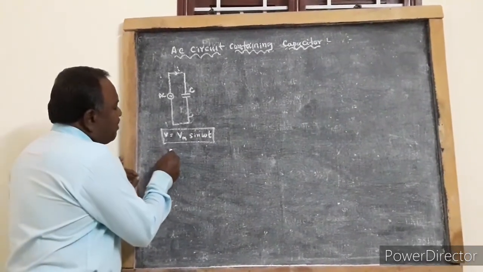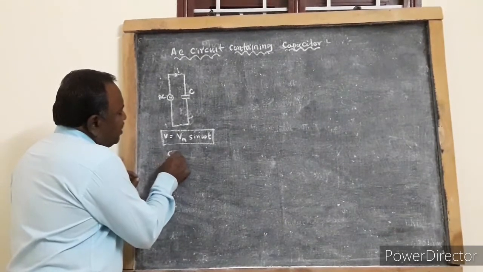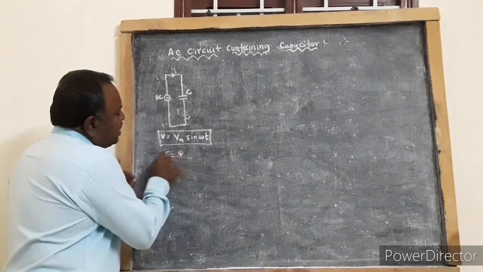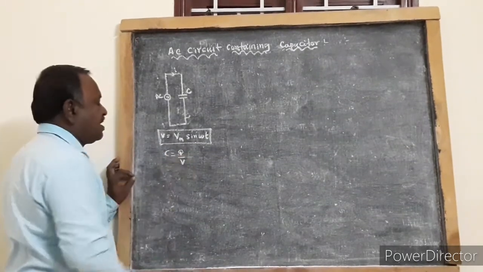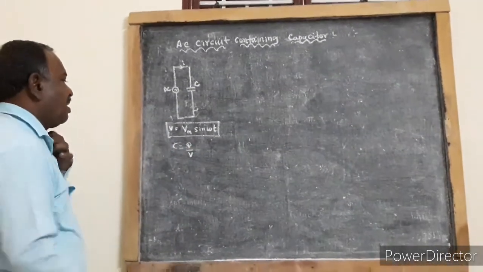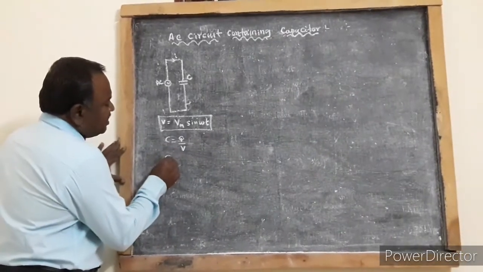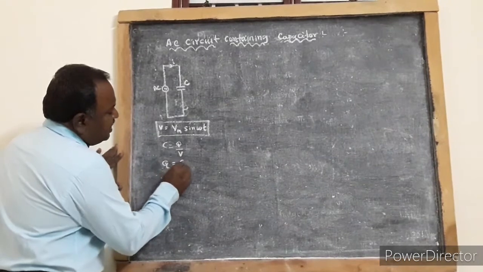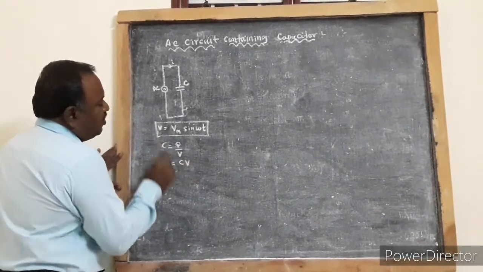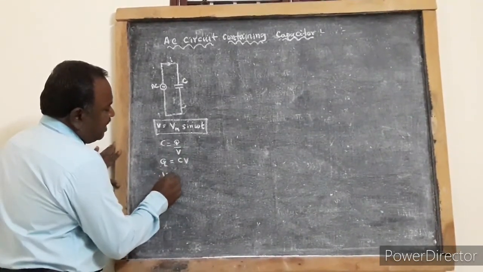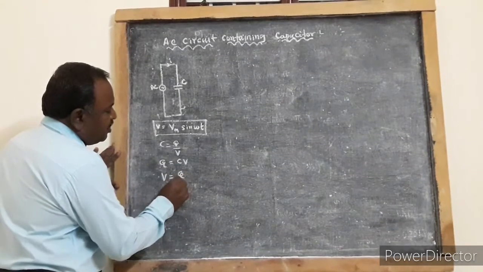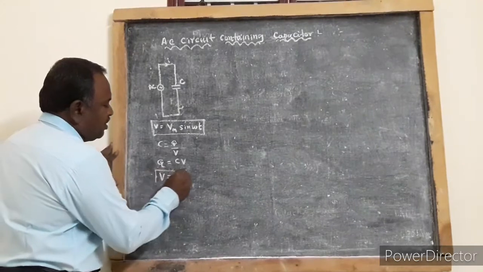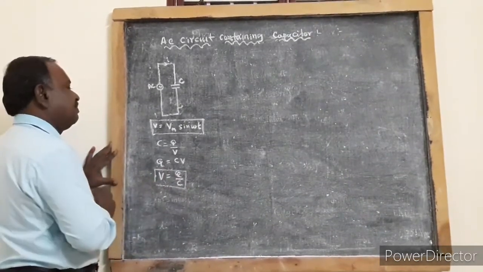The capacitance is given by C is equal to Q by V, or the charge on the capacitor Q is equal to CV. The voltage across the capacitor is given by V is equal to Q by C.